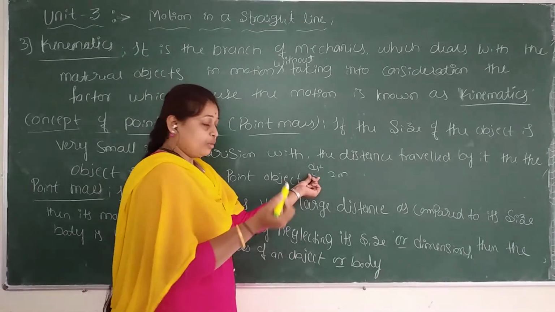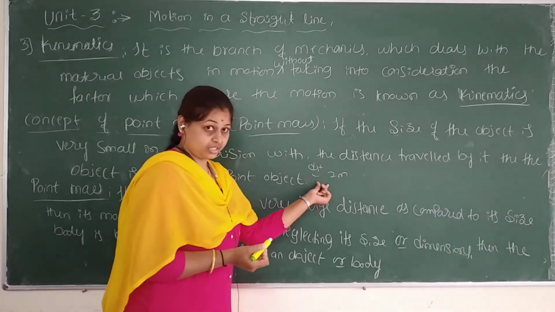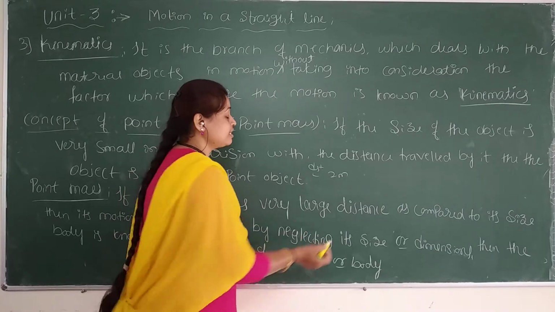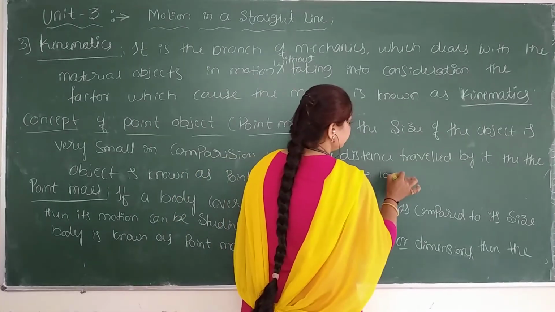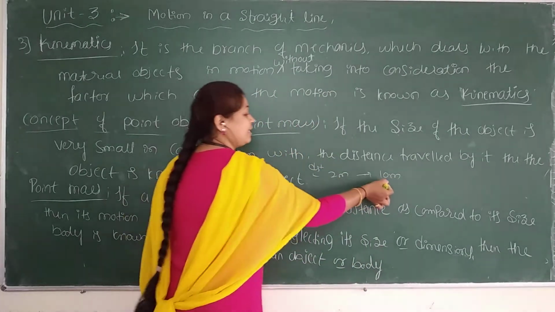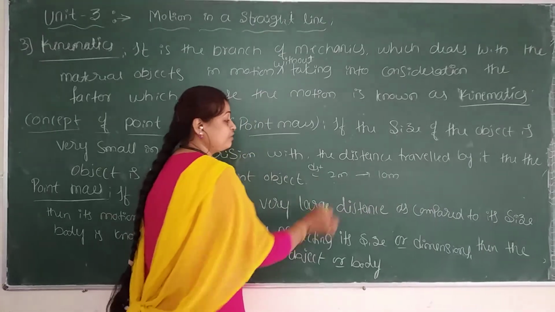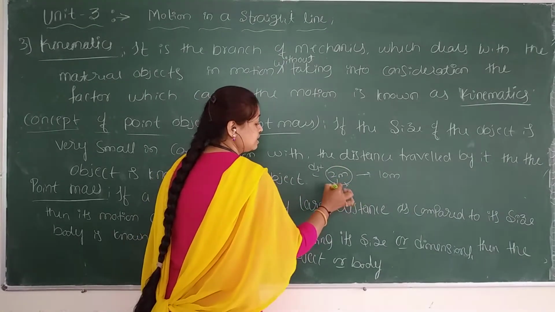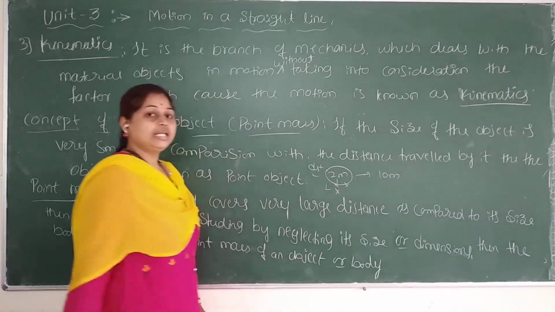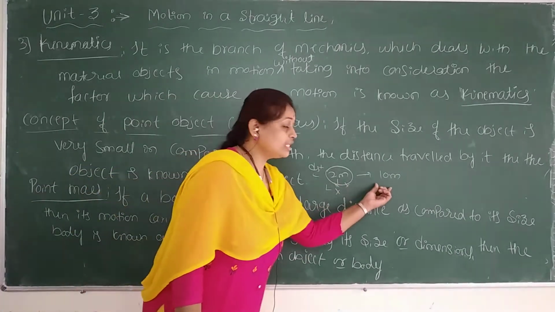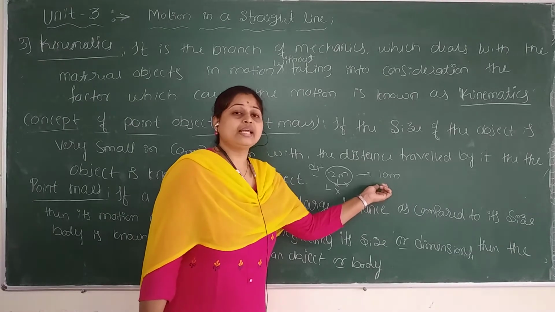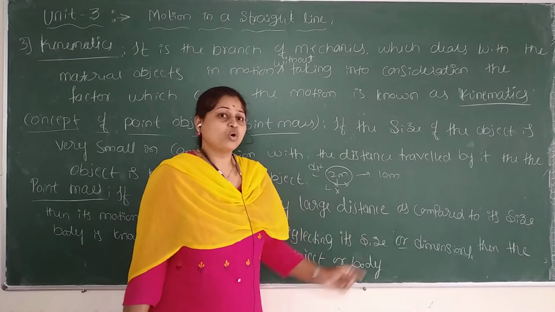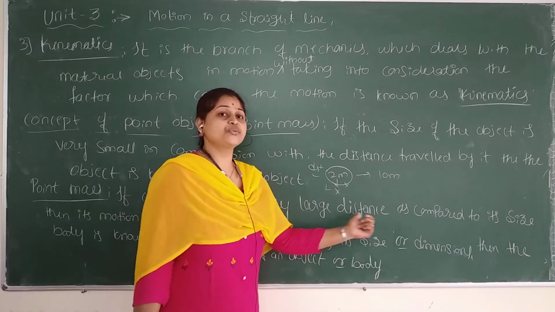The object's size is 2 meters, and it covers a distance of 10 meters. So 2 meters is very small compared to its distance. Then we can neglect its size of 2 meters and its dimension L, and only consider the 10 meters. By this we can calculate the motion of the body or object.